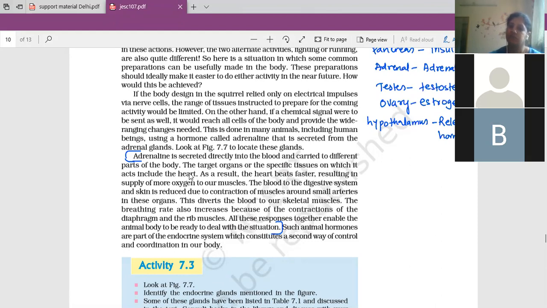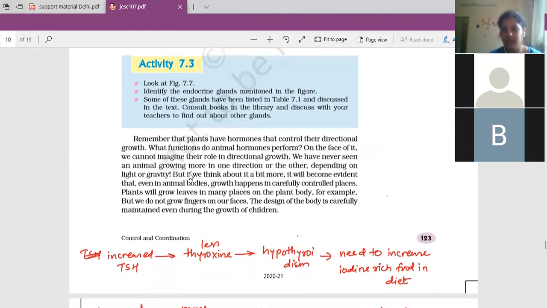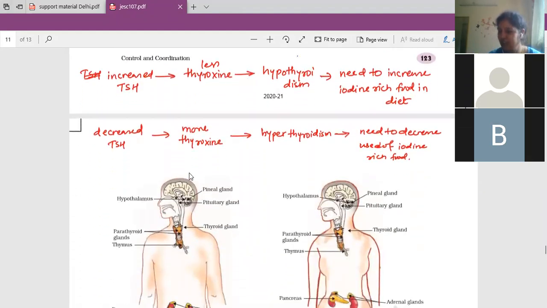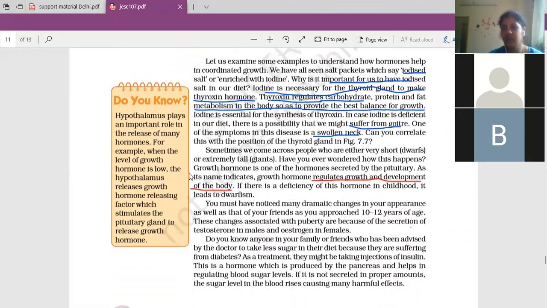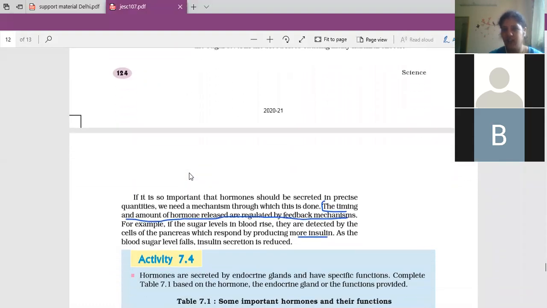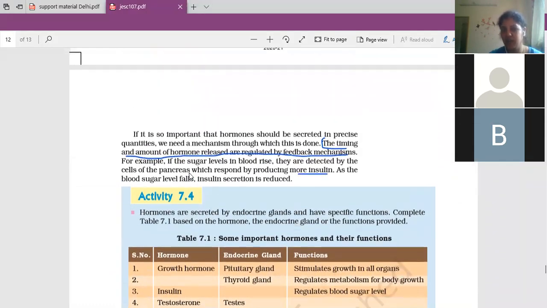Ma'am, this feedback mechanism, the wordings, I'm not able to understand the definition in the text. Here it is given, timing of secretion. Any gland is not secreting hormones all the time. Any gland is not secreting the hormones continuously. So there is a limit, there is a timing, and how much amount of a hormone has to be secreted, that should be controlled. It is not continuously moving every time.